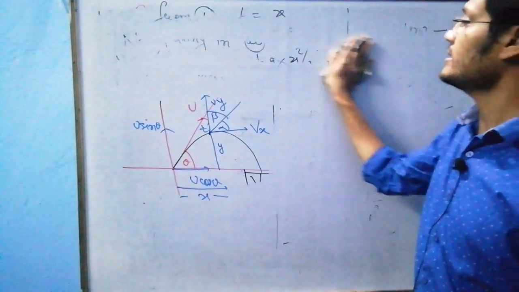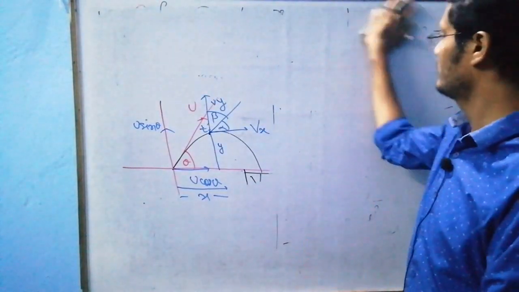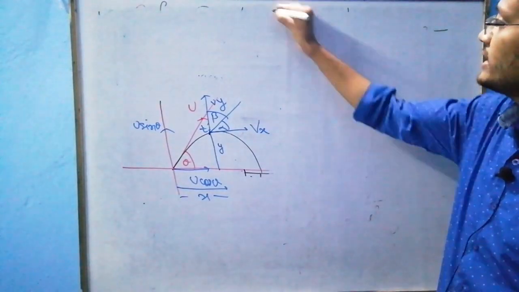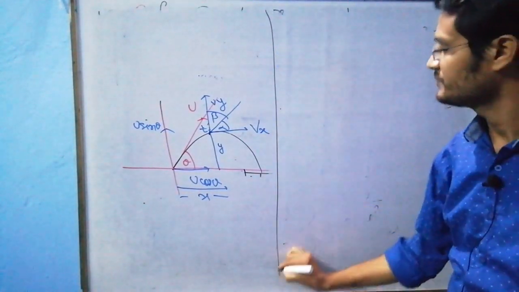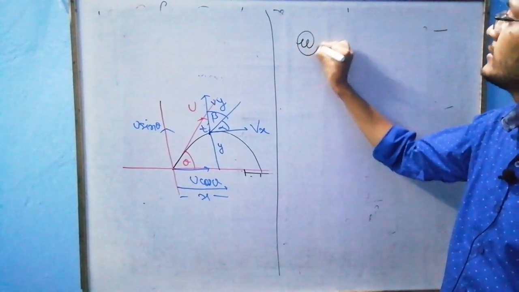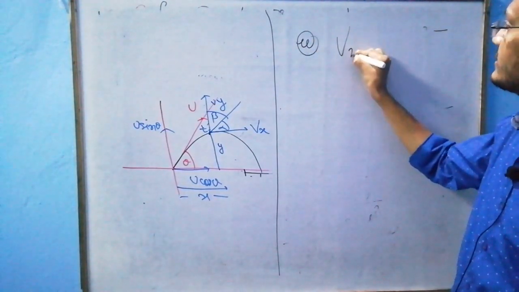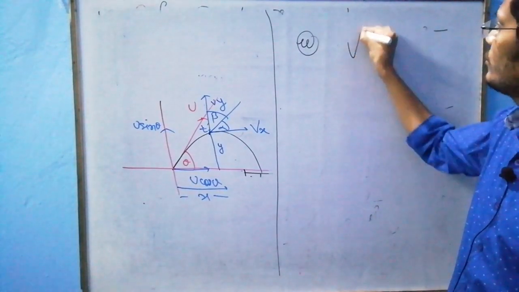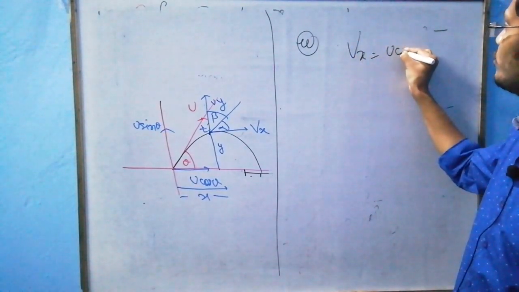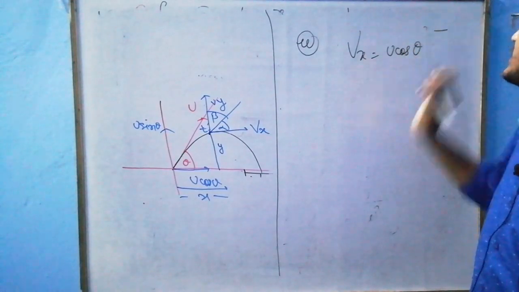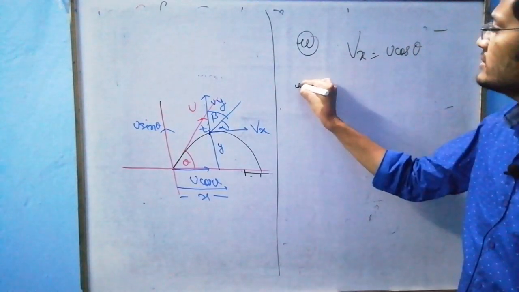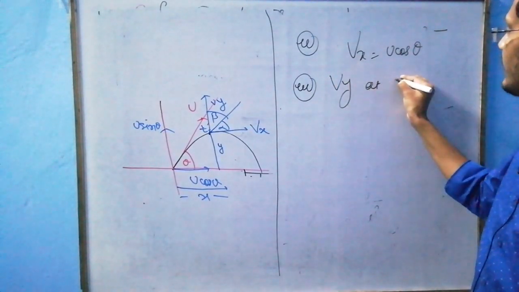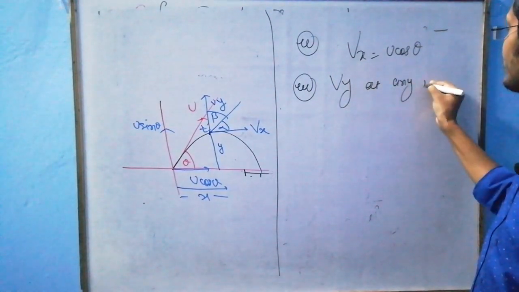Now let us see some more important aspects of this motion, sir. Second is Vx. We know, sir, Vx is equal to u cos theta. Third is Vy, sir. What is Vy at any instant of time?